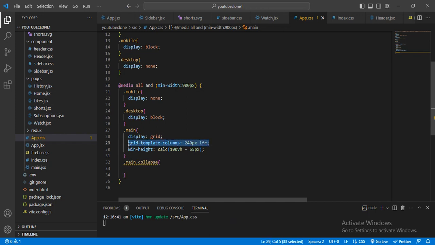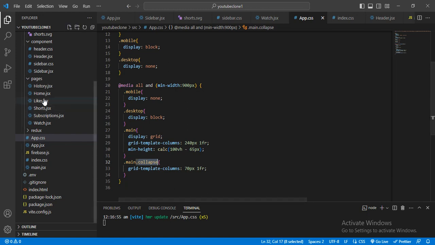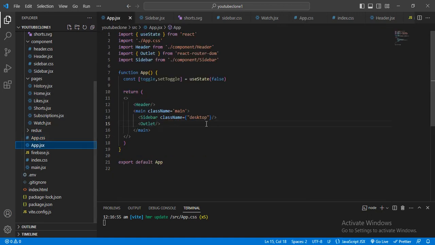Let me copy this and paste it here, and its width will be approximately 770 pixels. Now let me check this, copy this collapse, go to app.jsx, and paste this here. Let me check whether it works or not.